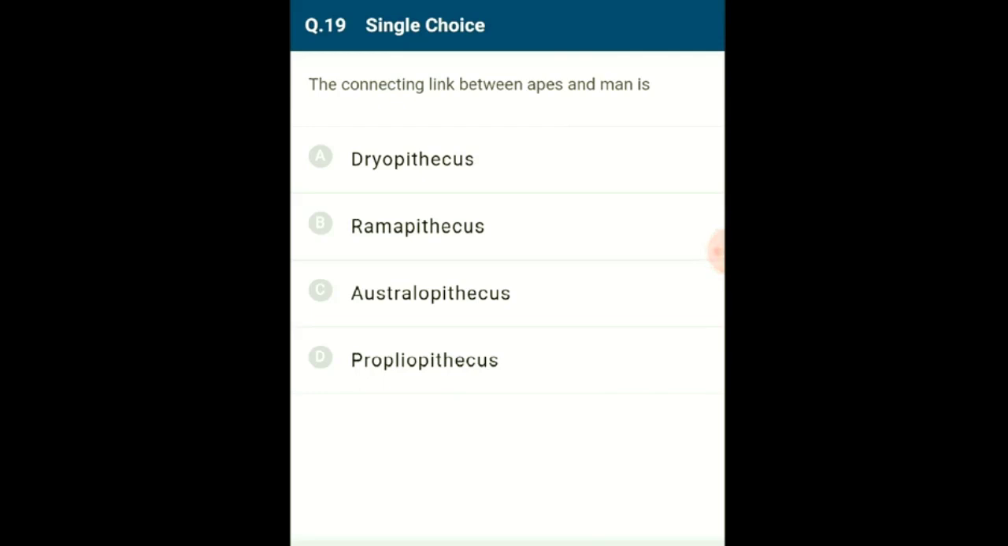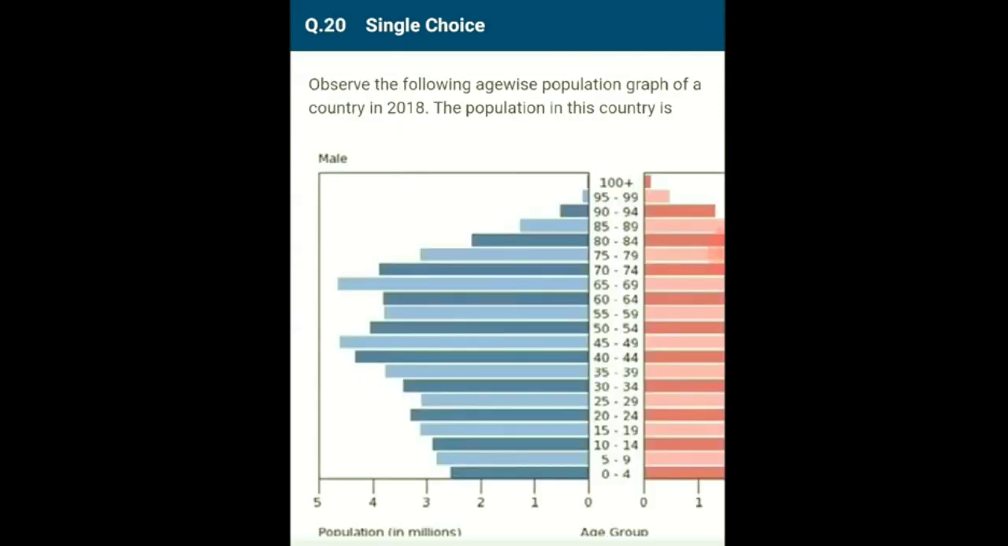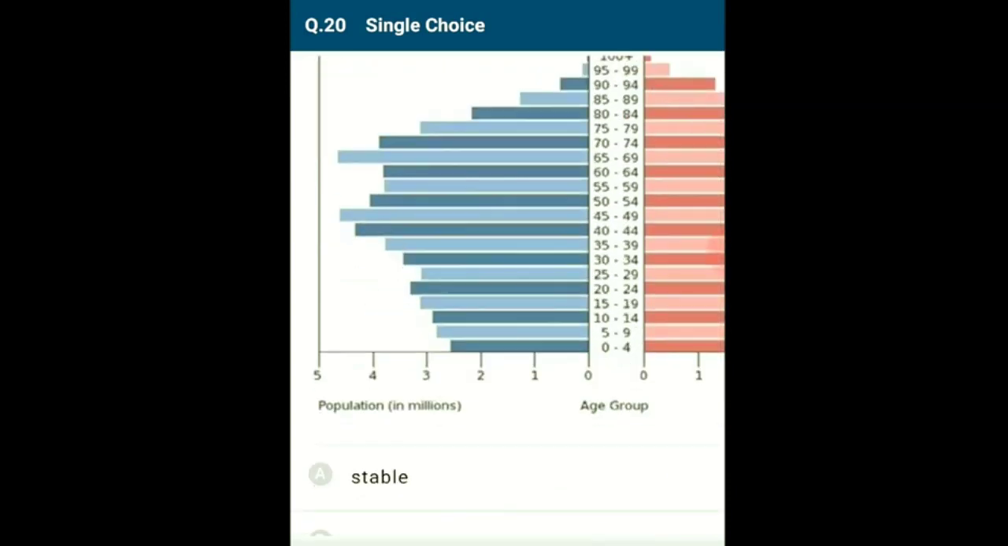So the answer for this question is option C, Australopithecus. Question number 20. Observe the following age-wise population graph of a country in 2018. The population in this country is. The given graph is of Japan in 2018.